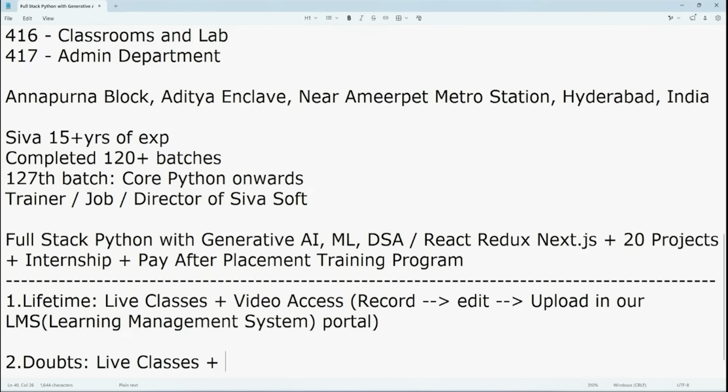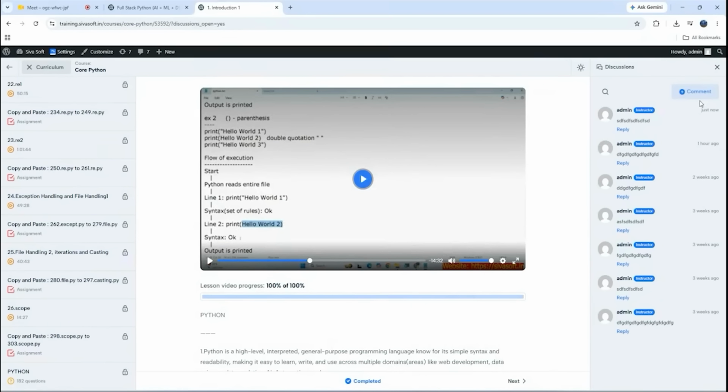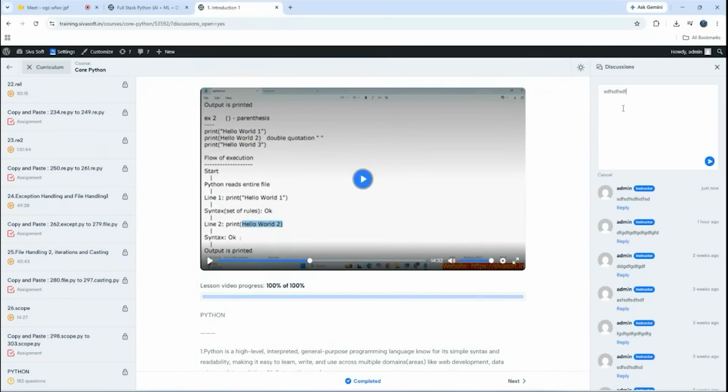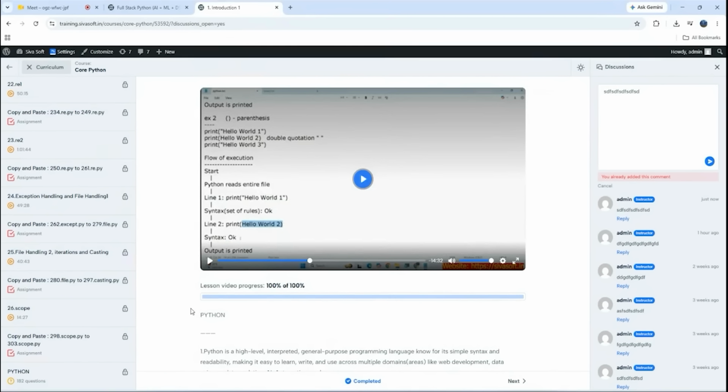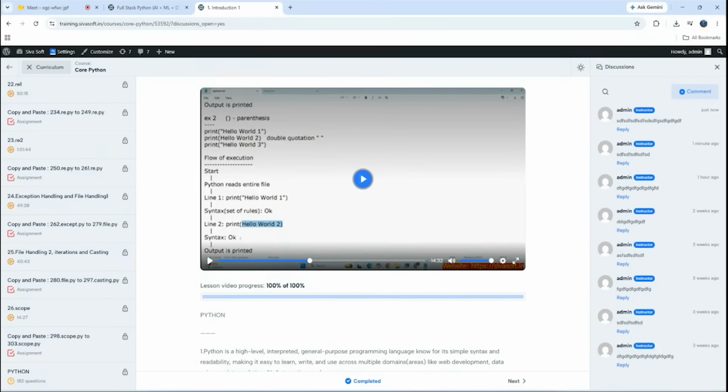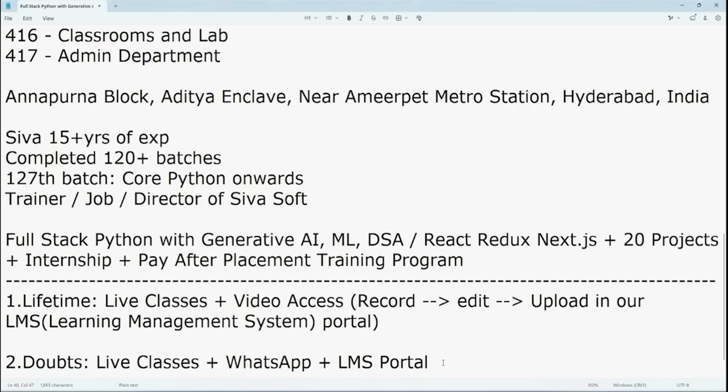And once you pay the fee, our admin team is going to share my personal WhatsApp number also. On WhatsApp also, you can ask your queries. And just now I showed, even from our LMS portal, at the time of watching the video, you can ask your queries from here. Actually, this is an admin interface. For students, it is going to be a little bit different. Okay, fine. So I think we got some clarification about doubts.